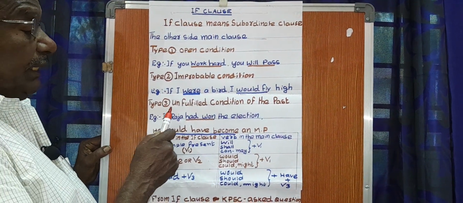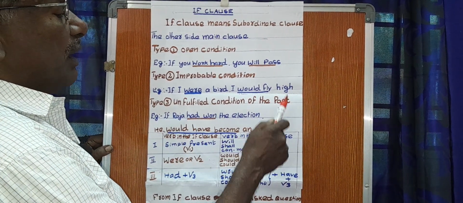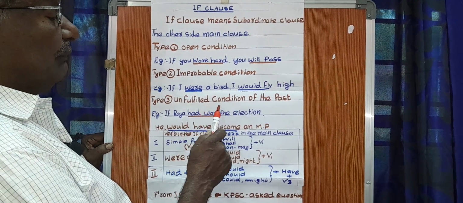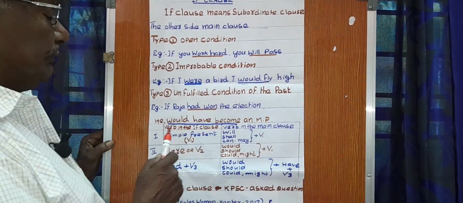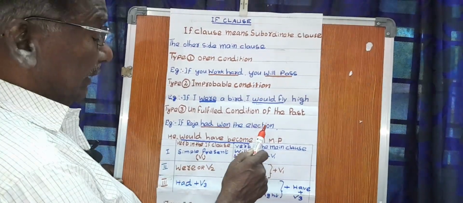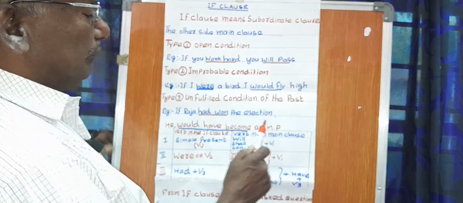Then type 3, unfulfilled condition of the past. Type 3 is called unfulfilled condition of the past. If Raja had won the election, he would have become an MP.